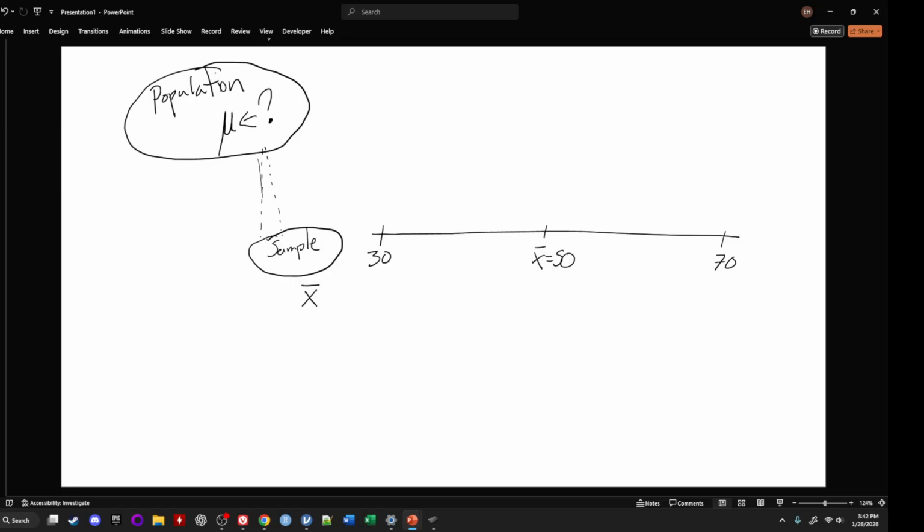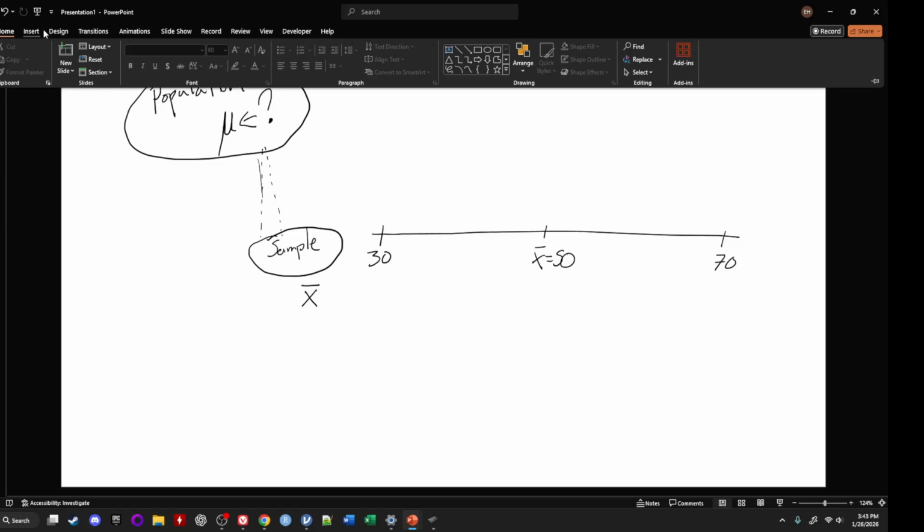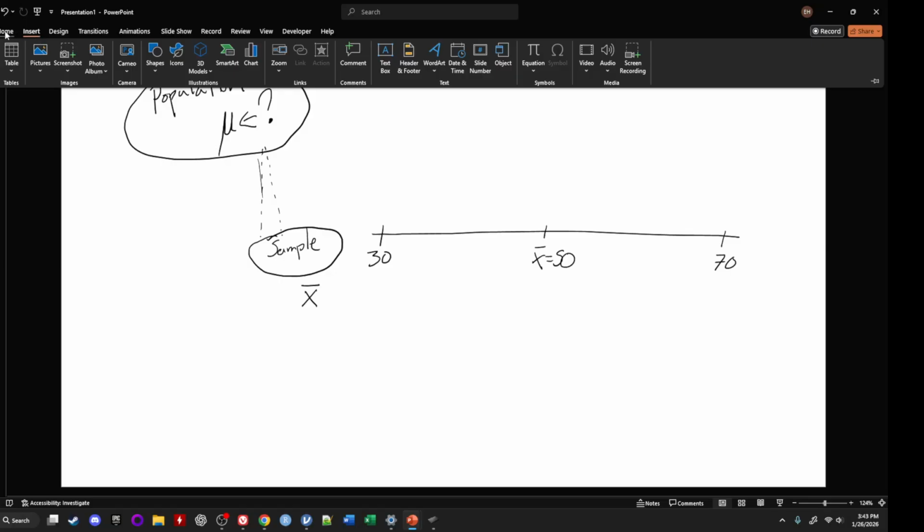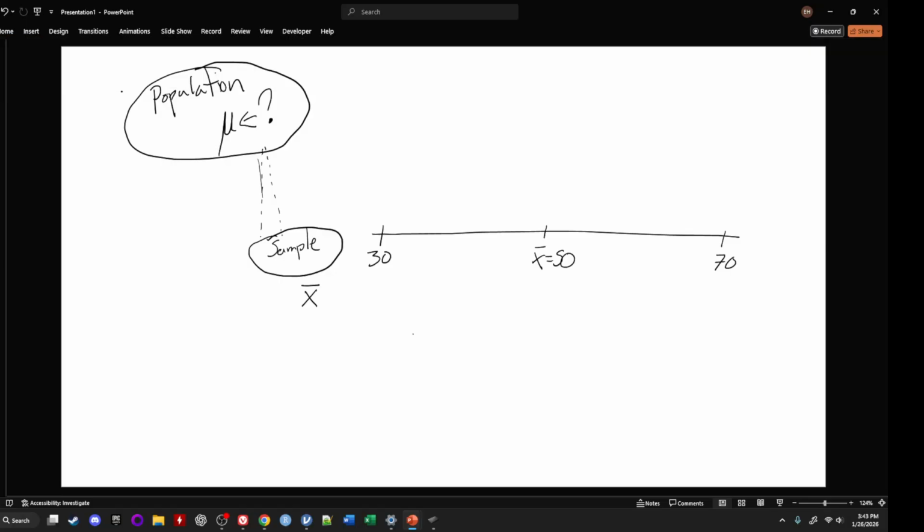So as we do this, we know that if I were to take another sample, I might get something a little bit lower, something like 46. We'll say that this next sample I got was 46. And then the next time I got something equal to like 60. And I got another X bar. And so if I do this over and over and over again, I can start building this histogram of X bars, and I can get more and more.